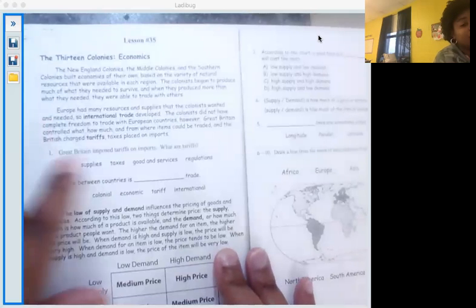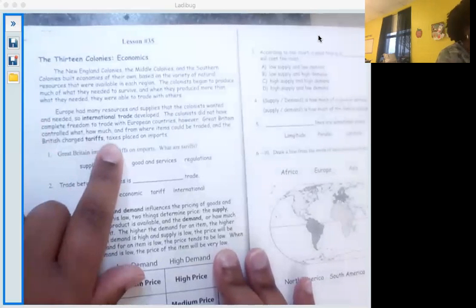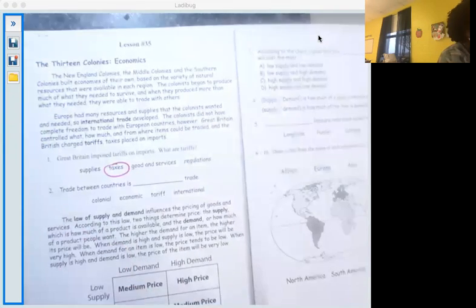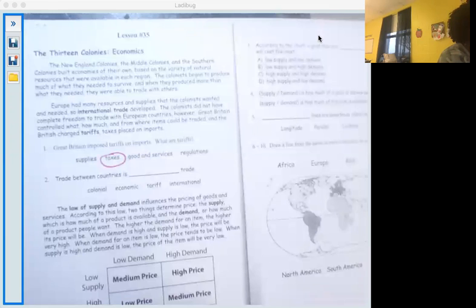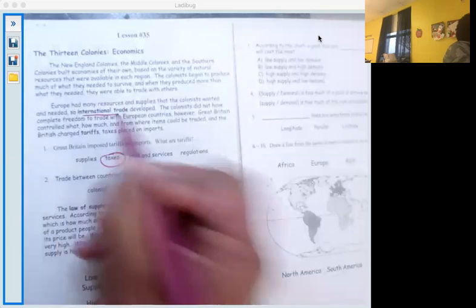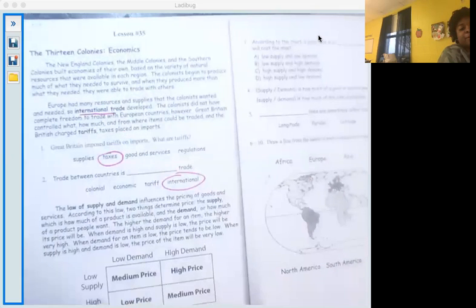What are tariffs? The text right here says that tariffs are taxes, or money that you have to pay, on imports. Number two, trade between countries is called, it's bold, international trade. So if you're trading between countries.